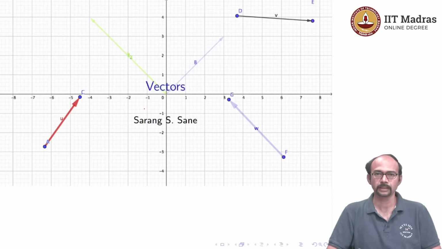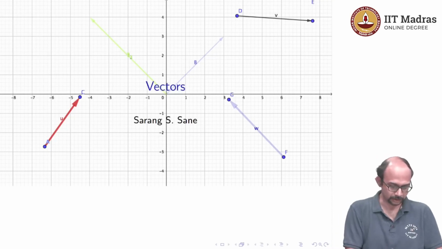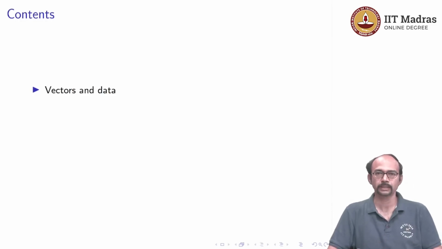So, what are vectors? On the screen up here we can see some vectors that you have probably studied in a previous course. So, something with arrows and directions and so on. I am going to tell you a slightly different story about what vectors are. Okay. So, let us see what the contents of this video are.